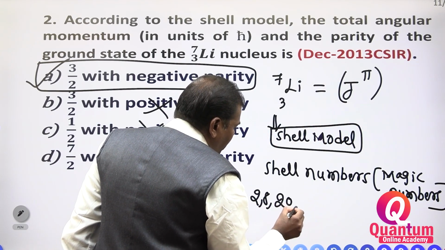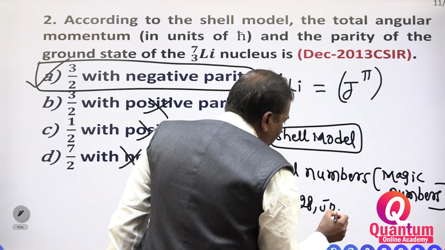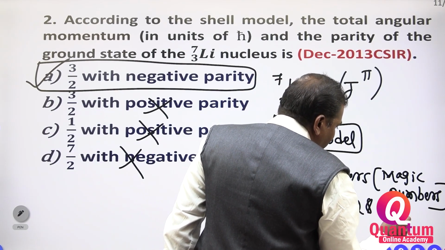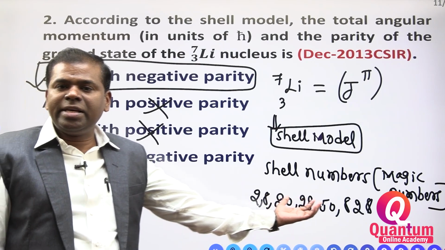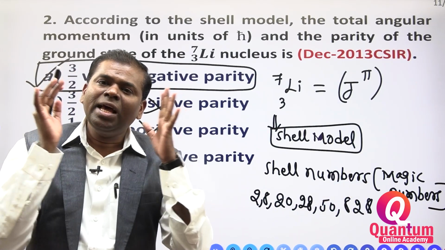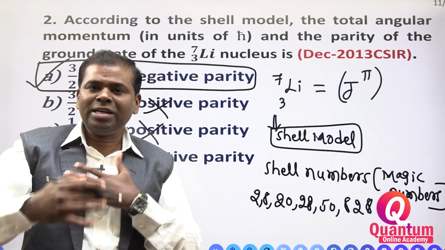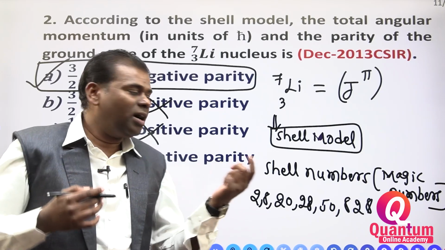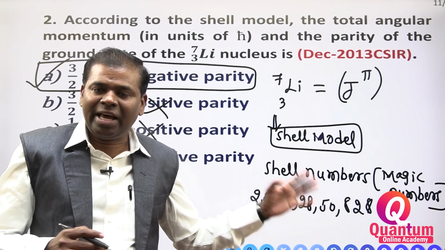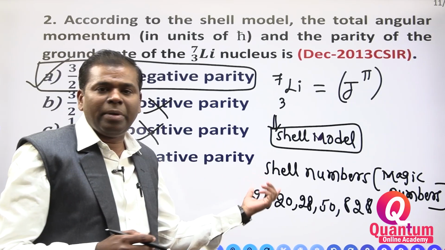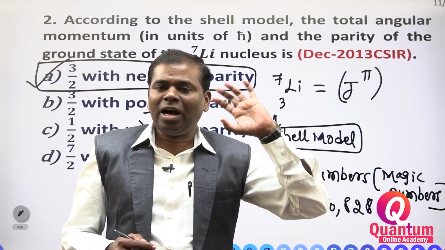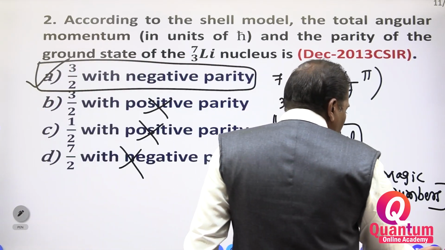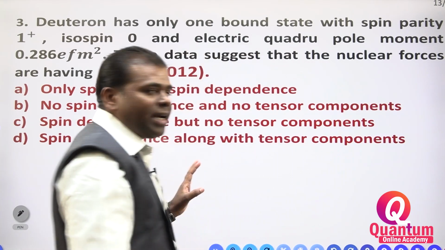The magic numbers are 2, 8, 20, 28, 50, 82 and 126. These numbers are shell numbers. Shell numbers mean completely filled shells of protons or neutrons. Completely filled shells we call a magic number or shell number. A nucleus with these numbers of protons or neutrons is a more stable nucleus. That is the second one.